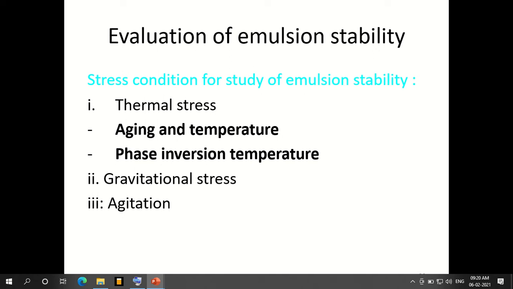So we'll see some of the evaluation parameters with respect to the stability of emulsions, like thermal stress, in that aging and temperature, phase inversion temperature, then gravitational stress is the study we will do to see the stability, and finally the agitation process we can do to see the stability of the emulsion.